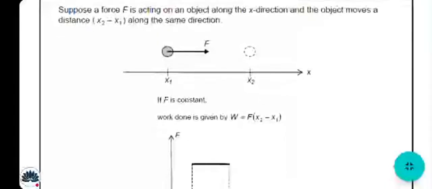All right, so the displacement is written as x. If F is constant, or the force is constant, the work done is given by W is equal to F, and then bracket open x2 minus x1, which means the range of x or the change in the distance. Yeah, that's very easy.